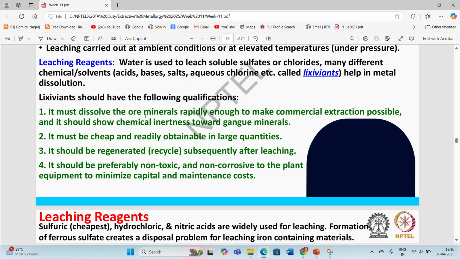Lixiviants should have the following qualifications. It must dissolve the ore minerals rapidly enough to make commercial extraction possible, and it should show chemical indifference towards gangue minerals, so it should be selective in nature, while it must be cheap and readily obtainable in large quantities. It should be regenerated subsequently after the leaching process, or we can say recycled back. It should preferably be non-toxic and non-corrosive to the plant equipment to minimize capital and maintenance cost of the leaching plants.